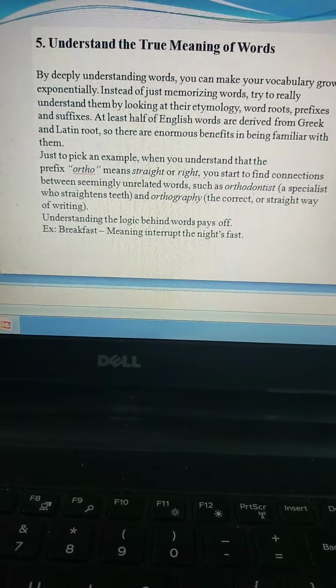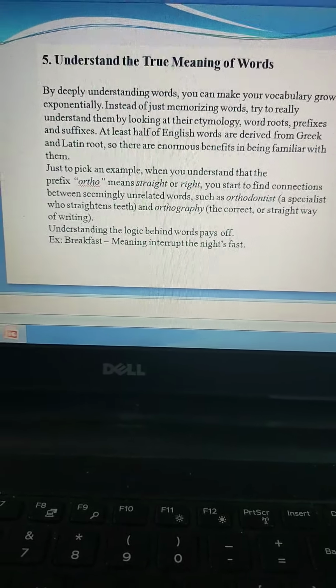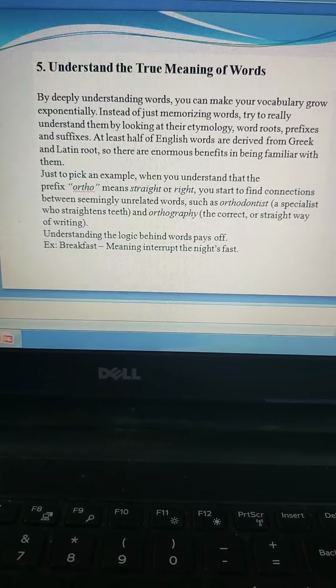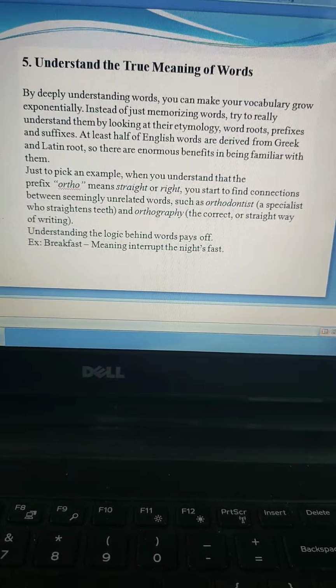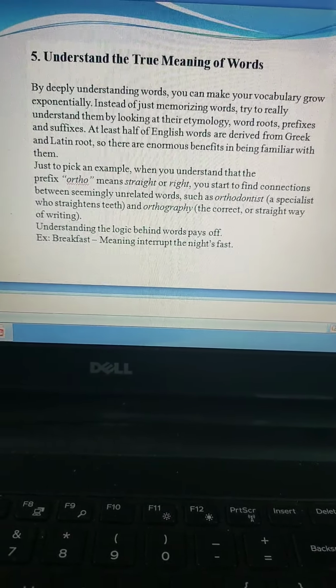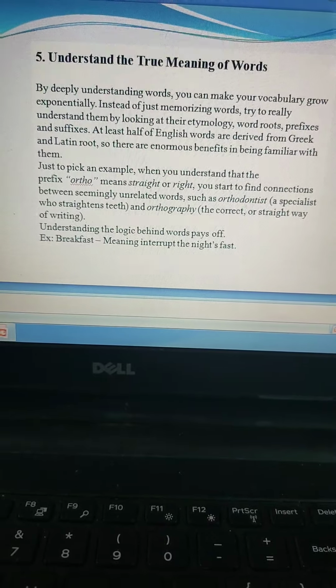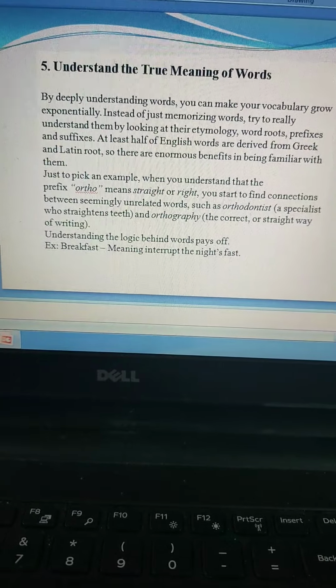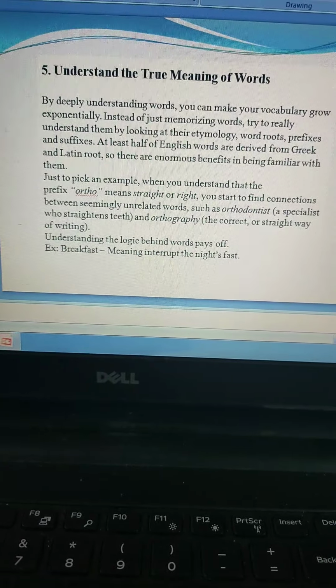Now coming to the fifth tip, or the fifth method of enhancing your vocabulary, is understand the true meaning of the words. Now, what is understanding the true meaning of the words? The first thing is you should understand the word and where it is derived from. As I was talking to you initially in the beginning of the PPT, I said usually the root words are from Greek or from Latin.